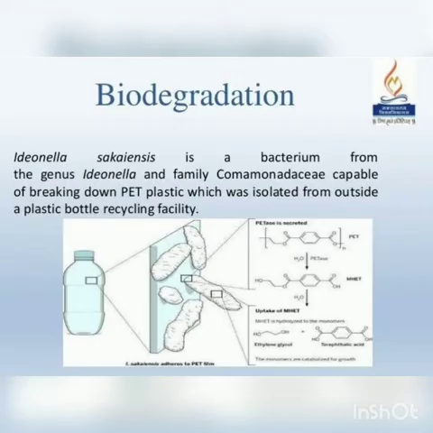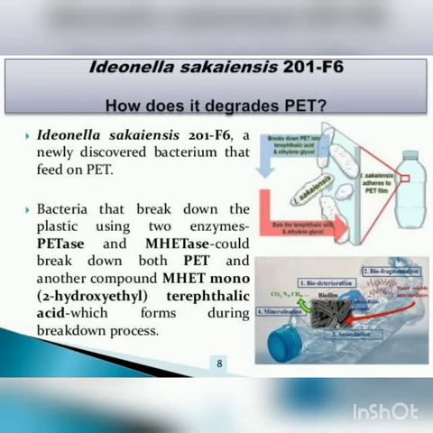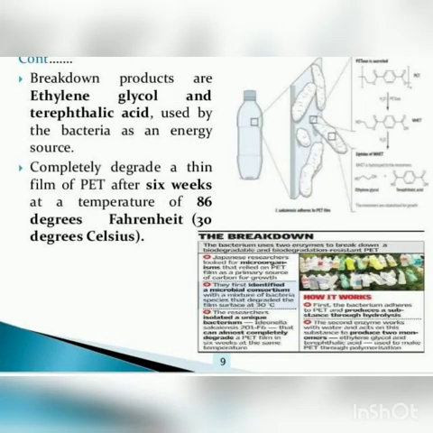So what this Ideonella sakaiensis does is, while working on PET plastic, it produces enzymes called PETase and MHETase to break down the PET plastic into terephthalic acid and ethylene glycol. These are the aerobic microbes.